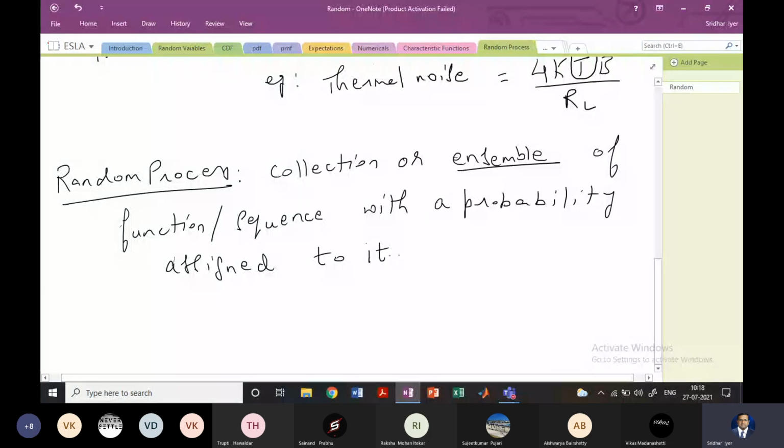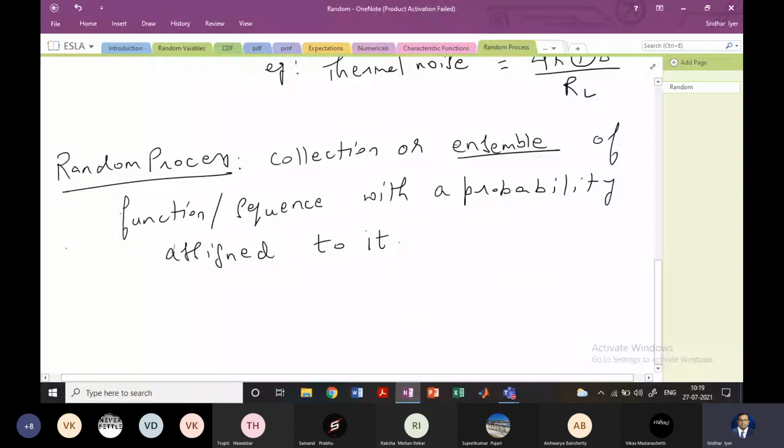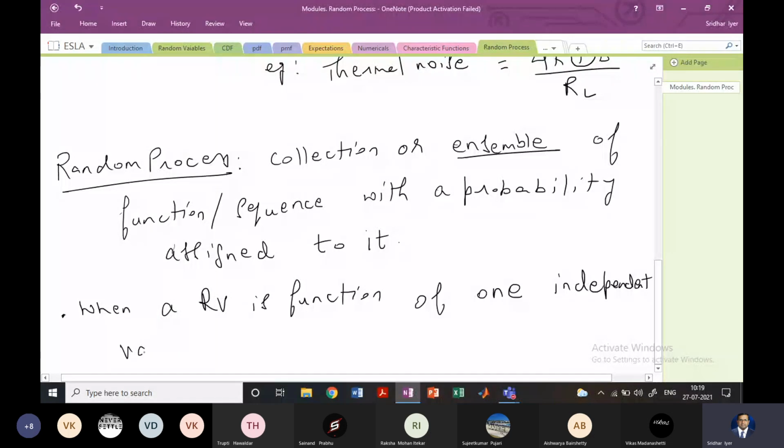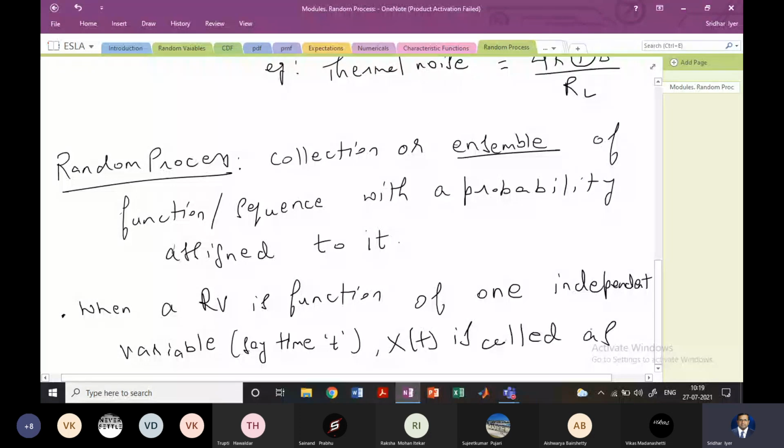And when a random variable, RV in short, is a function of one independent variable, for example time t, then x of t is called a random process.